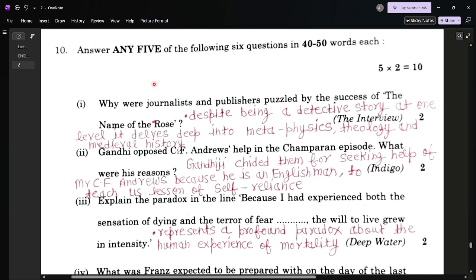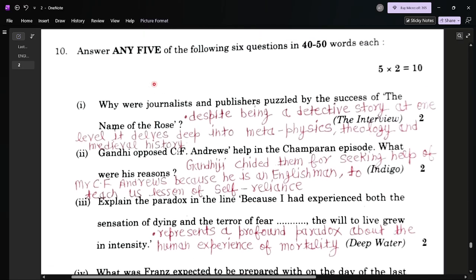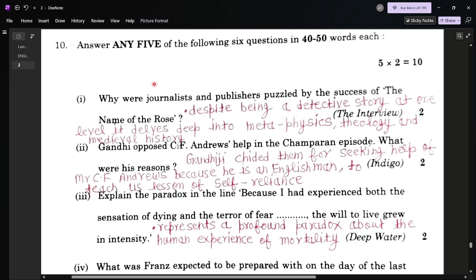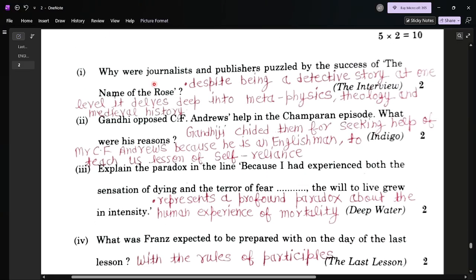So here, in the short answer type questions, each answer is in 40 to 50 words. First is, why were journalists and publishers puzzled? Despite being a detective story, at one level it delves deep into metaphysics, because The Name of the Rose was a combination of metaphysics, theology, and medieval history.